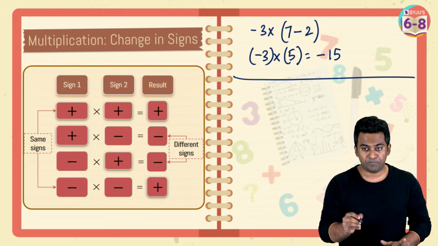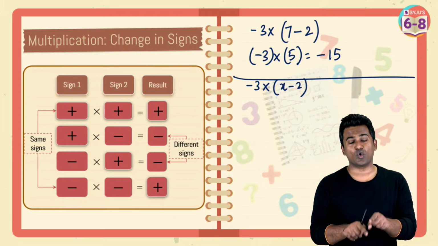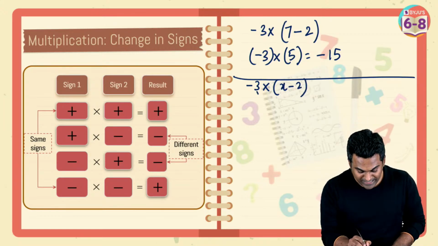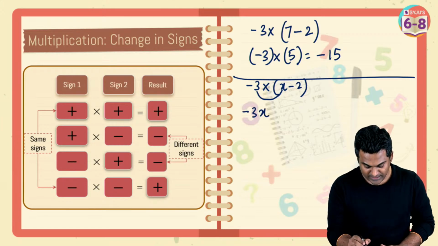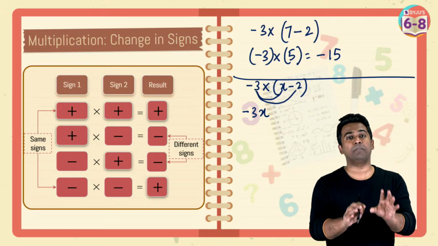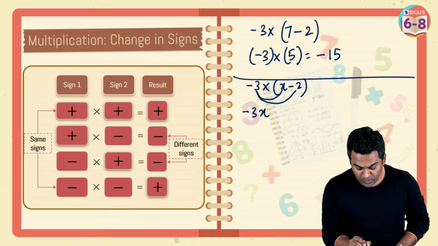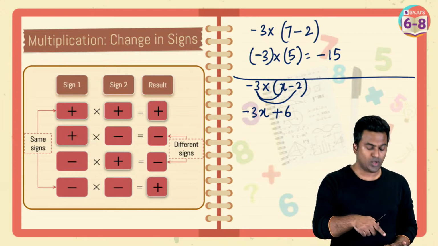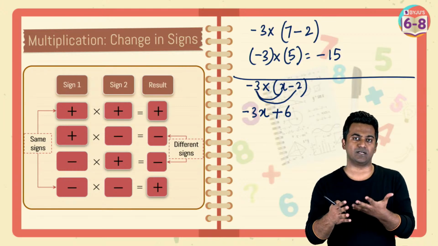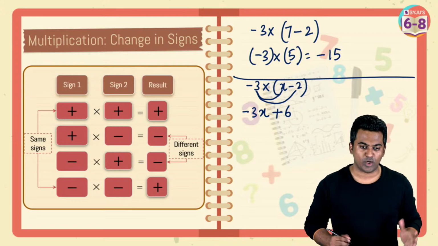But if, let's say, it is like this, minus 3 multiplied with x minus 2, you've got to be a little cautious here, because minus 3, when you multiply it with x being positive here, is going to be minus 3x. And now this is crucial. This is where a lot of students make mistakes and lose out on important marks. Now this is going to be minus 3 multiplied with minus 2. That is going to be plus 6. So that's the reason why I said it is crucial that you remember: same signs, when multiplied, the result is positive. Different signs, when multiplied, the result is going to be negative. Well done. Very good. Awesome.